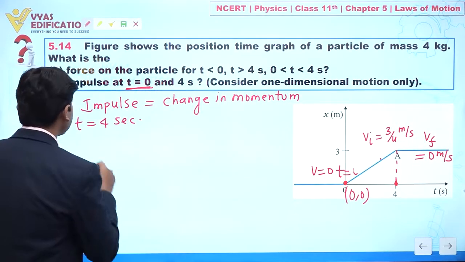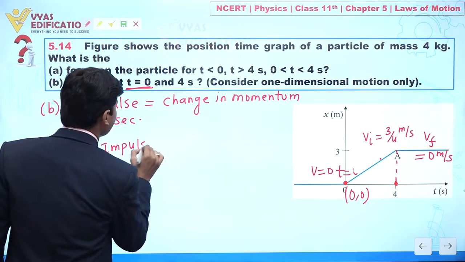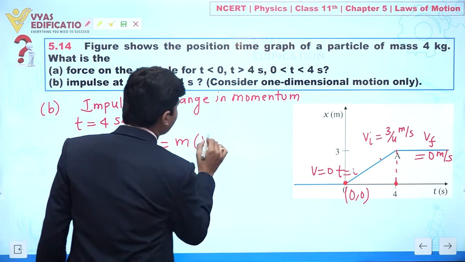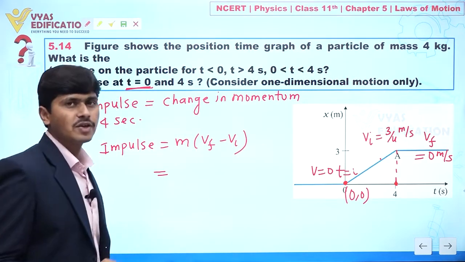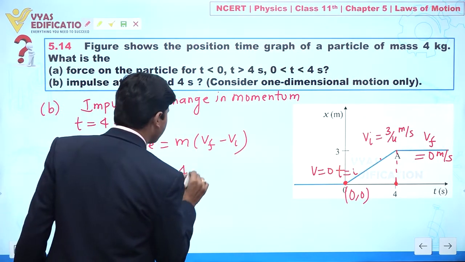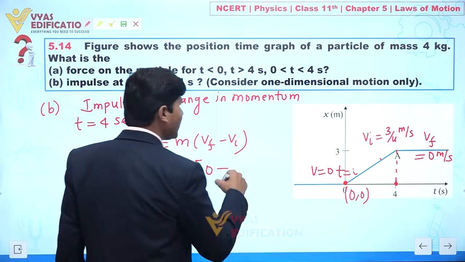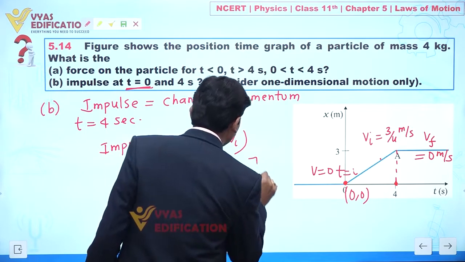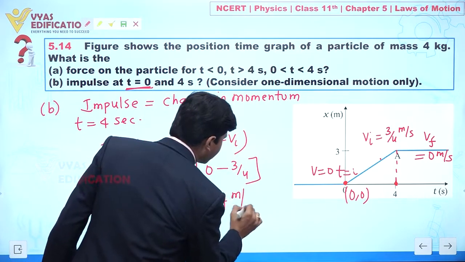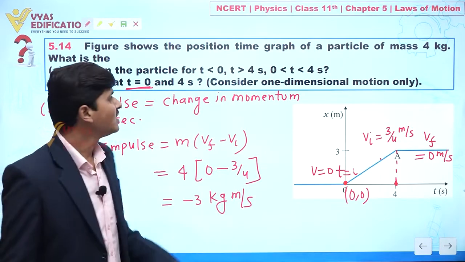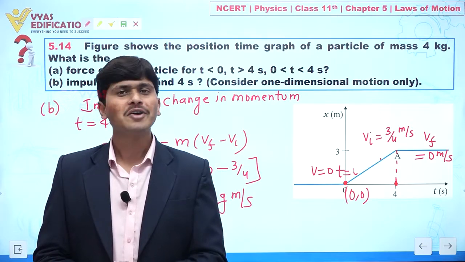So impulse is given by m times v final minus v initial. Mass is 4 kilogram, v final is 0 and v initial is 3 by 4. So from here you can say this is minus 3 kilogram meter per second. Clear to everyone? So like this we can calculate impulse. So this is all about this question.